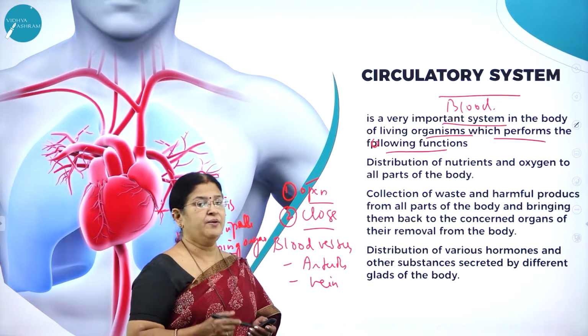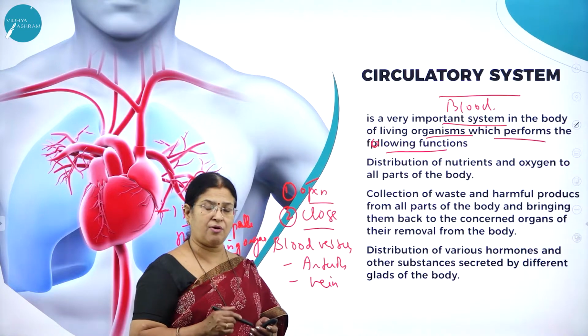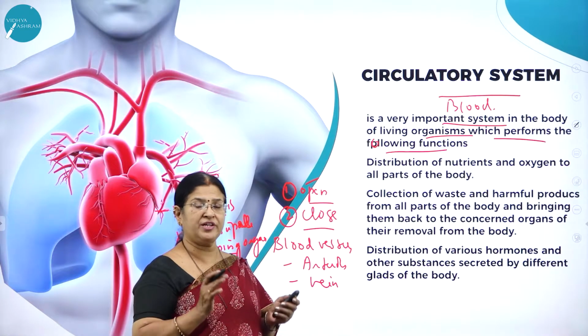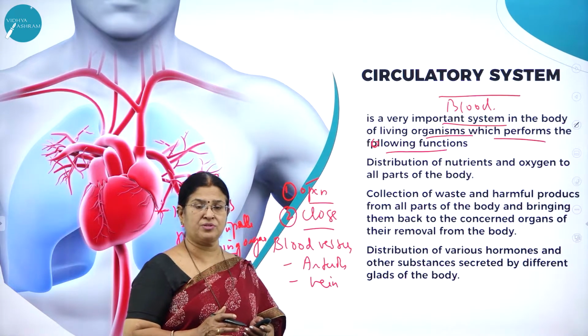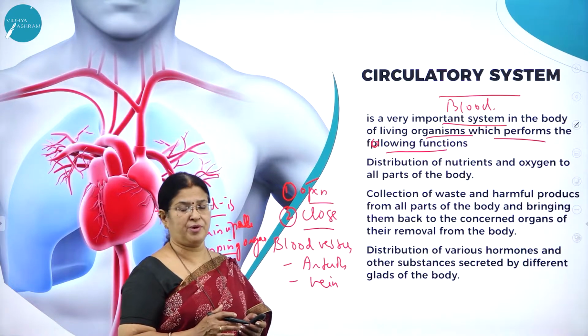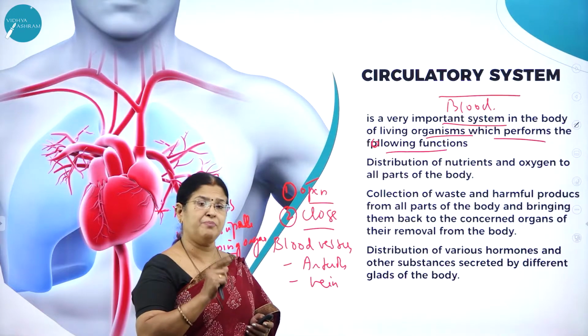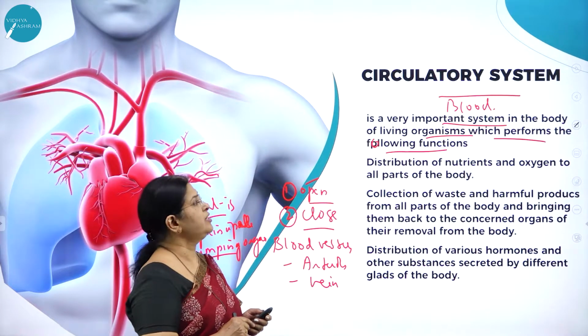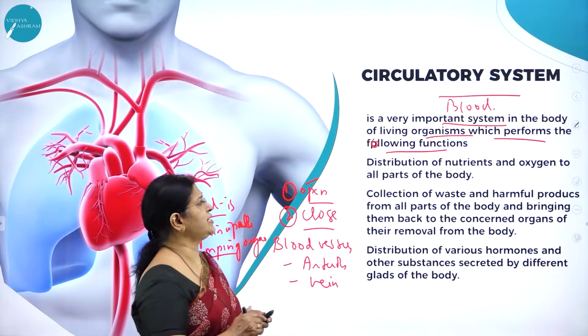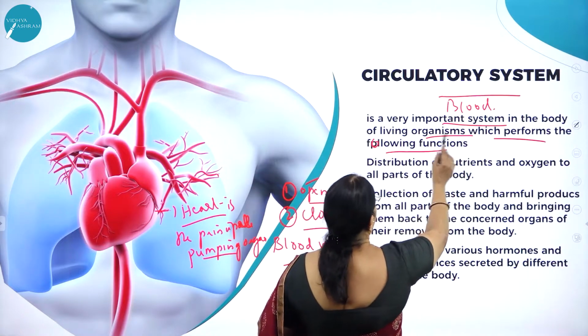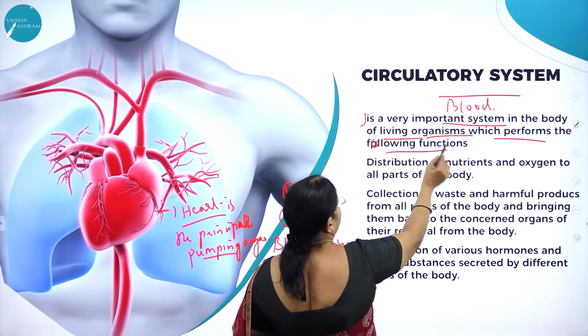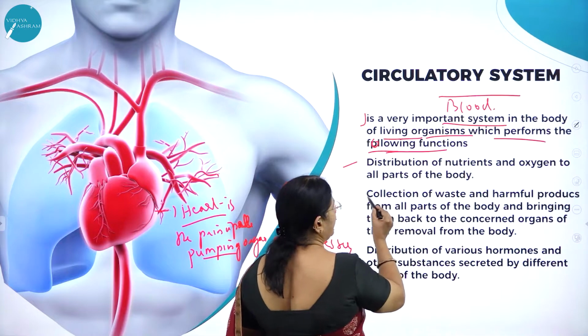As we know that particularly in multicellular organisms, there are definite systems to carry on various physiological processes, and one very important physiological process is the blood circulation. So circulatory system, as I said, is a very important system in the body of living organisms which performs the following functions.